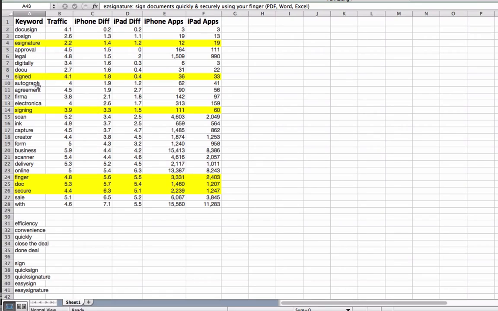The reason why I've highlighted them is I don't want to reuse them in my keyword list because they're already in the title, and that would just be redundant, and we would be using up precious space that we could use for other keywords. So that's an example of a title that I might create. Again, if I had more time or I was more invested into this and this wasn't just a demo, it may be modified slightly, but I think that's pretty good for a starting point.